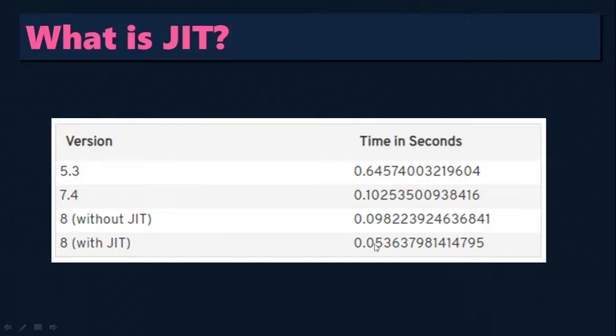So here is a comparison. This is the 5.3 version, the 7.4 version, this is 8 without JIT, and this is 8 with JIT. Assume that there is a program that will be tested a number of times, let's say 100 times, and the average time is taken here.